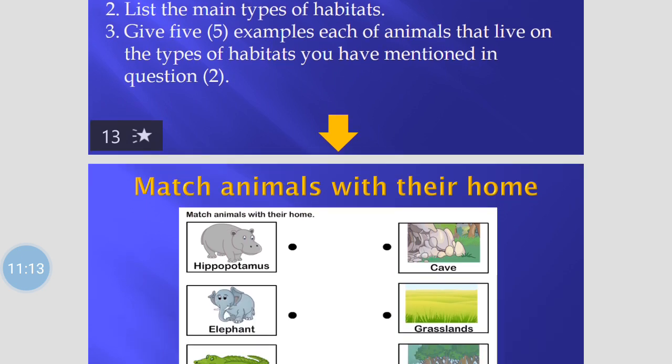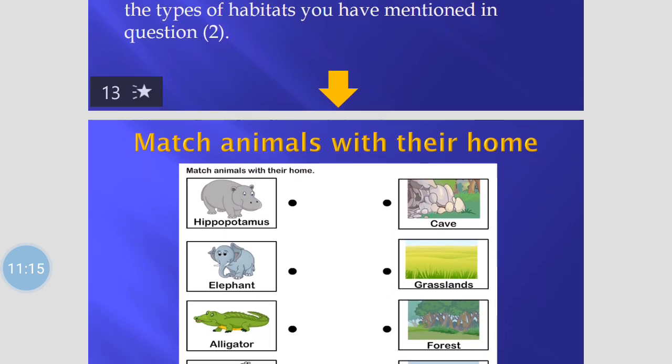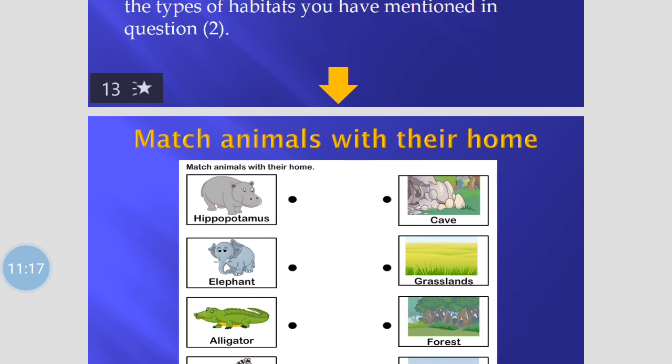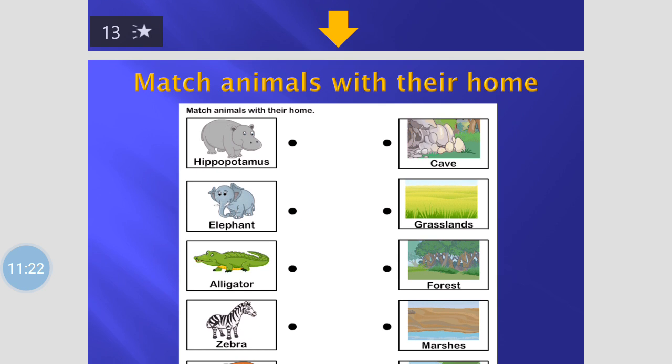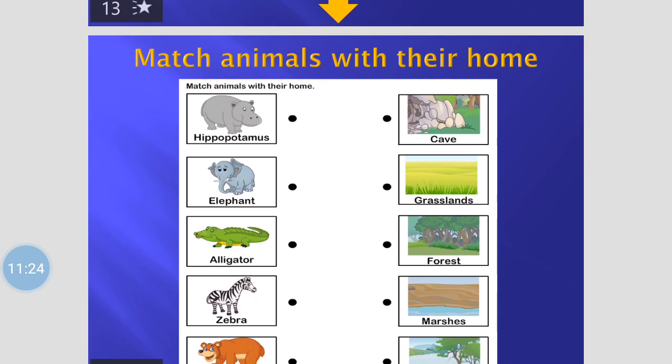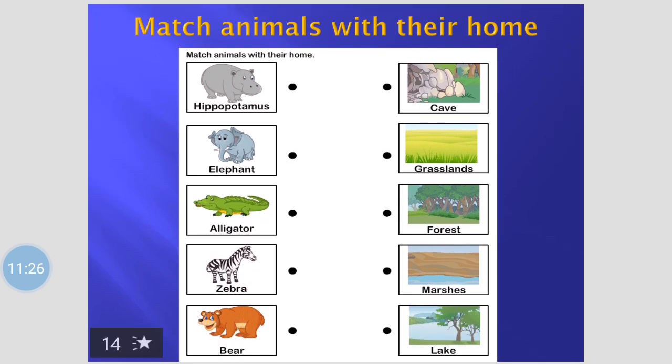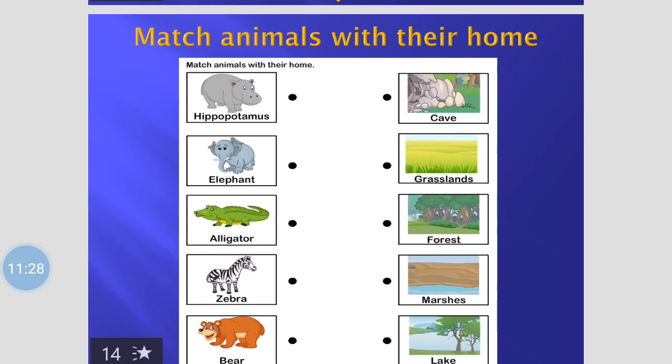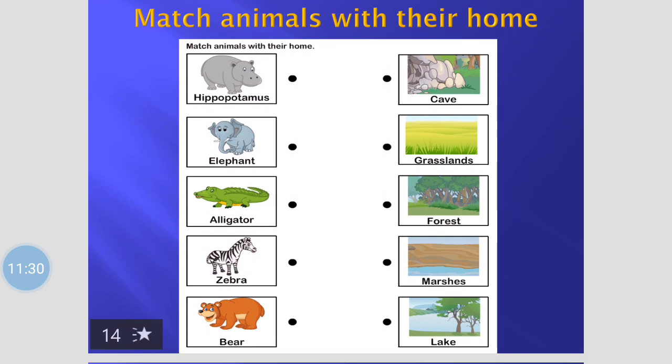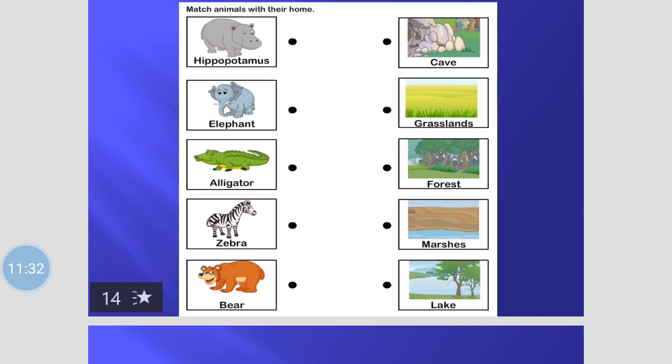Then part 2. Match animals with their homes. So you match the animal here with their home, their habitat. Good. So today, this is the assignment given.